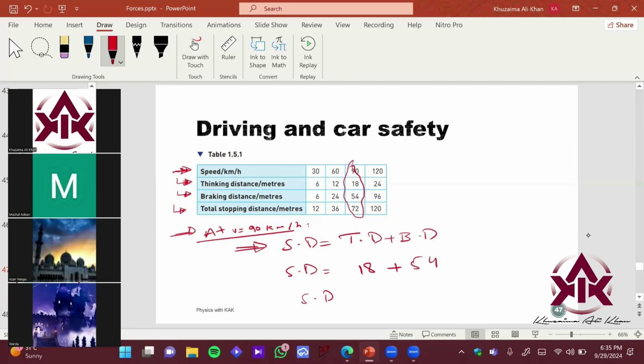Therefore, the total distance is 54 plus 18, that is 72 meters. It took 72 meters to bring the car from a speed of 90 kilometers per hour to 0.